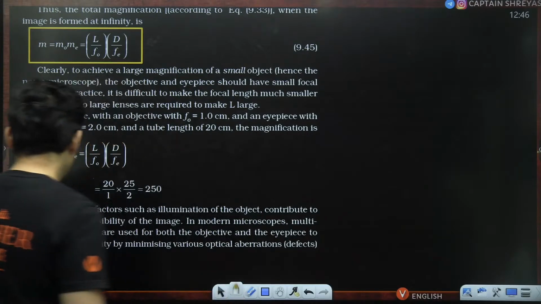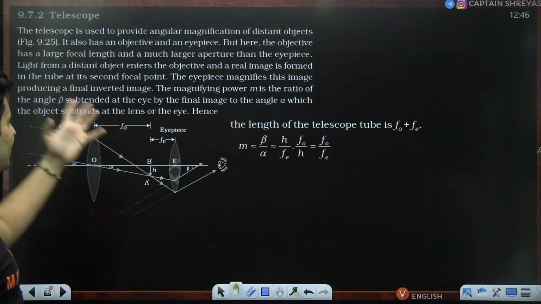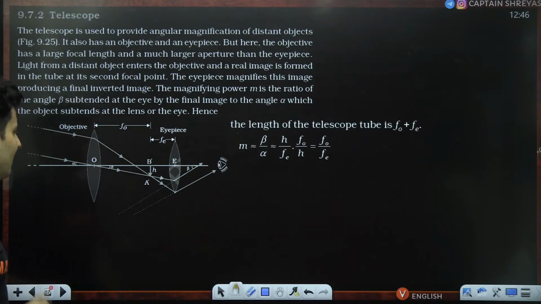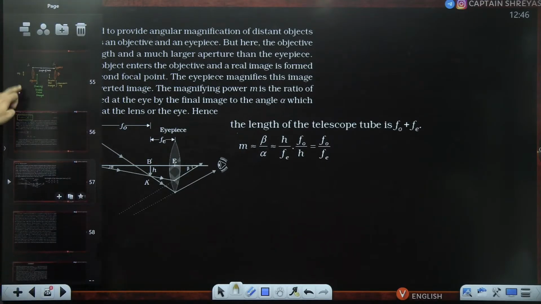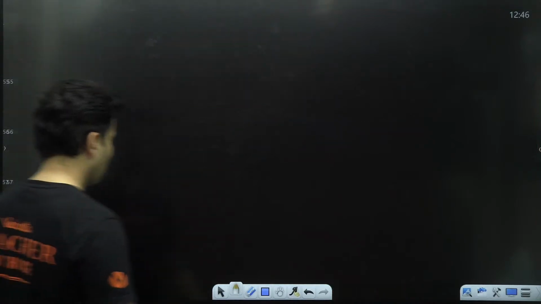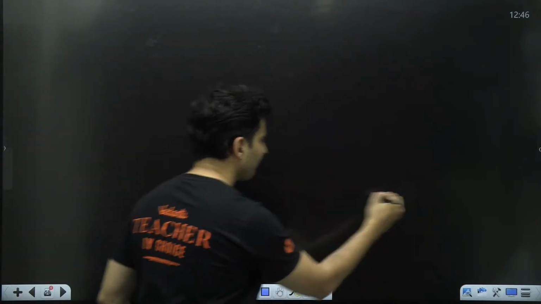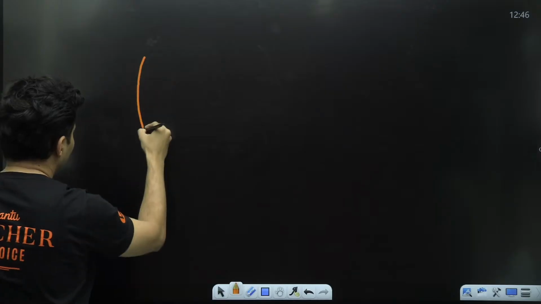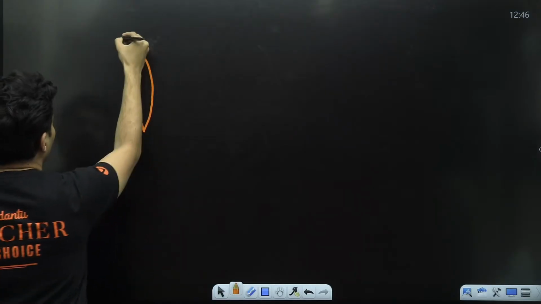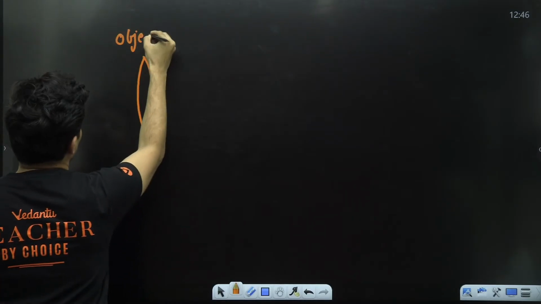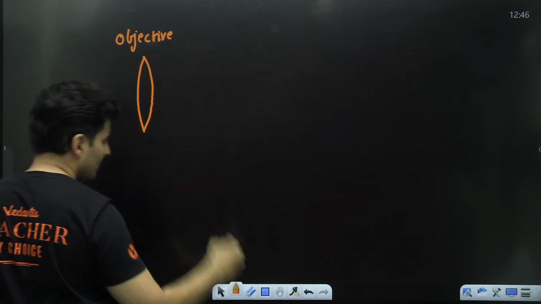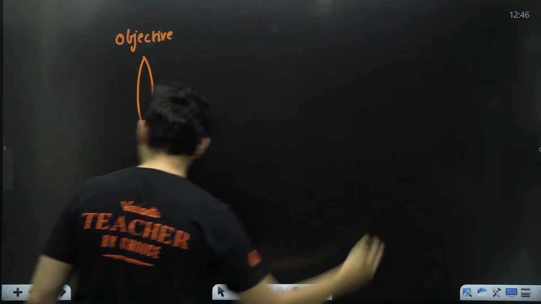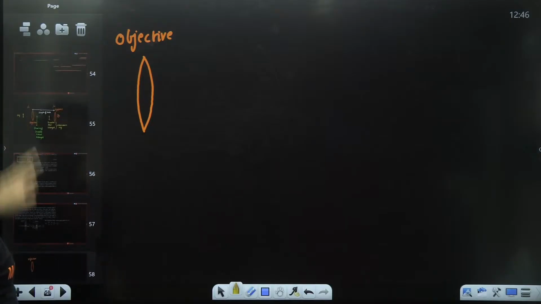Moving on to the last instrument, and that is the telescope. It is also very much similar to a microscope, just one small difference is there. I will tell you what the difference is. Imagine again, this is our objective lens. It's just that our object won't be very close.